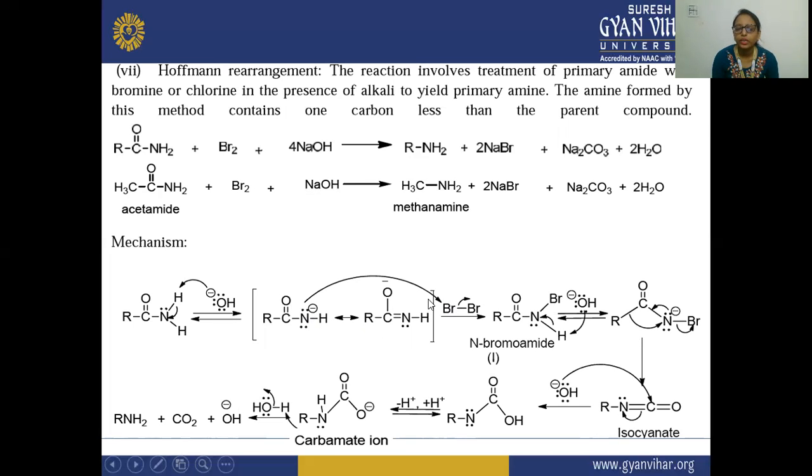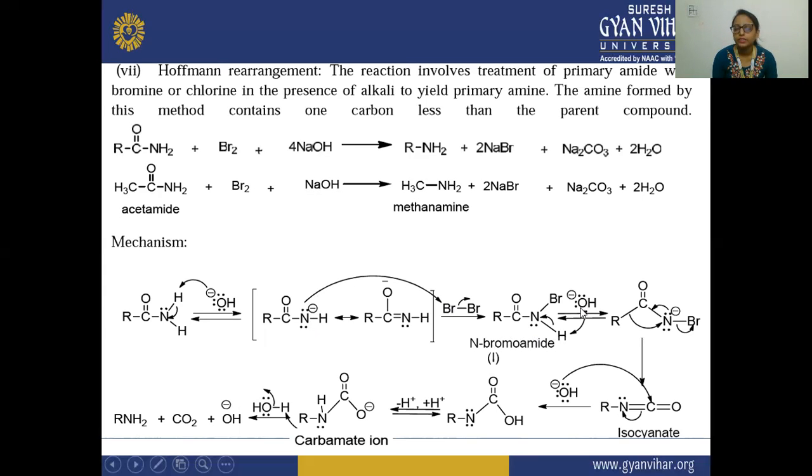One bromine will withdraw electrons from the other bromine, so this bromine has a deficiency of electrons. The nitrogen, because it has a lone pair, will attack and get attached to this bromine. So here you can see the formation of this N-bromoamide.